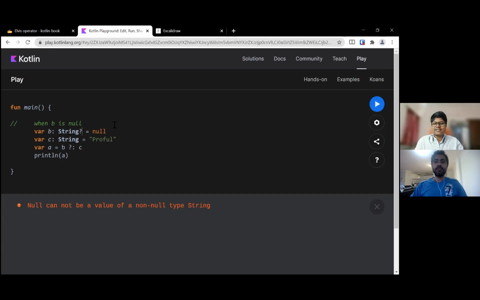Yes. And I think Kotlin has a lot of other operators besides this Elvis operator, which also try to help us work around this null problem, right?